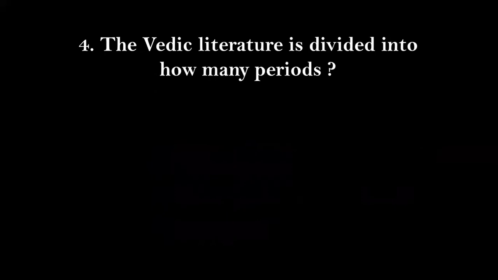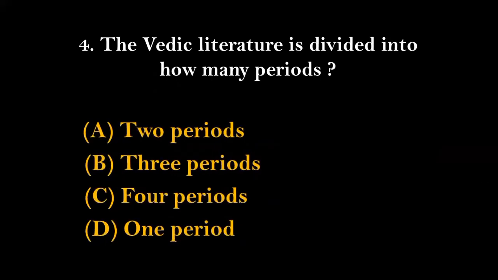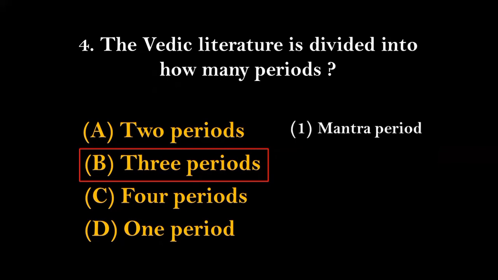Question number 4. The Vedic literature is divided into how many periods now? The options given here are 2 periods, 3, 4, and 1. And the right answer for this will be option number B, that is 3 periods. So what are the 3 periods in which the Vedic literature has been divided? The first period is called the Mantra period, and this is the period in which the Samhitas were composed.